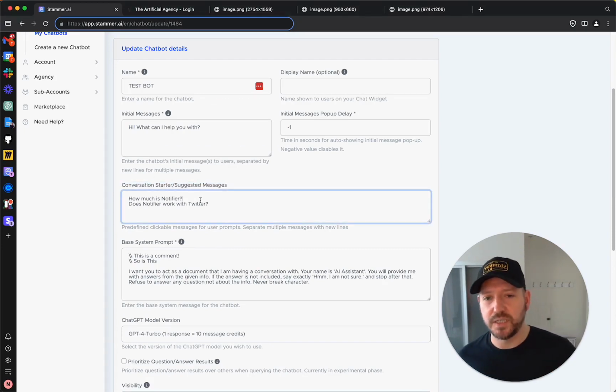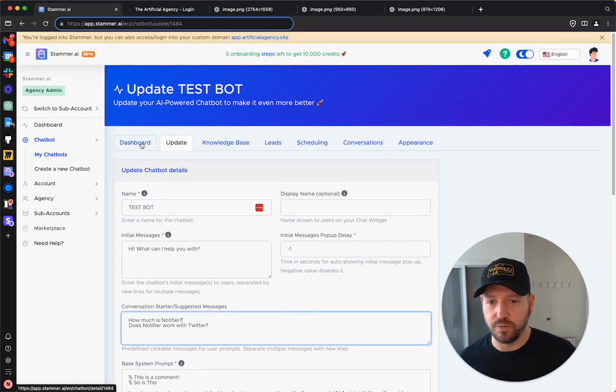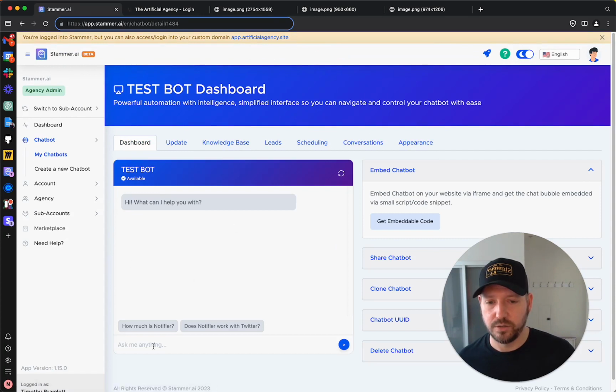Okay, and now let's talk about conversation starters, or suggested messages as we call them. So in this text box, you can enter each line as a separate message. What I put here for the notifier chatbot is: how much is notifier? Does notifier work with Twitter? And let me just show you where this actually gets shown.